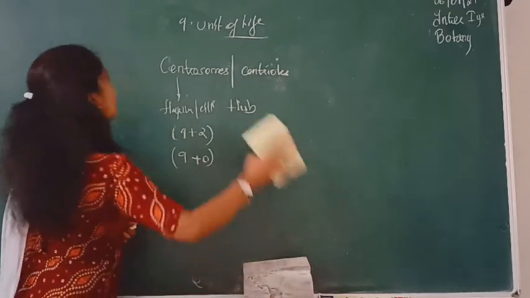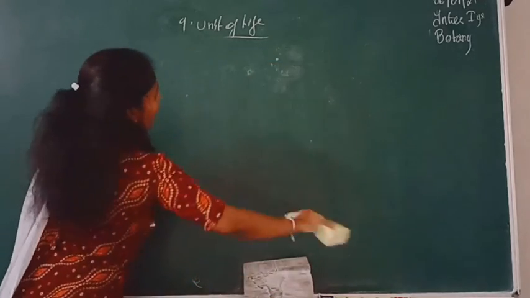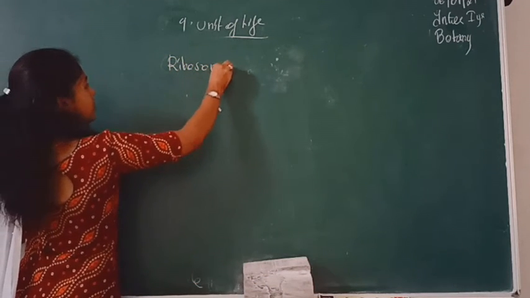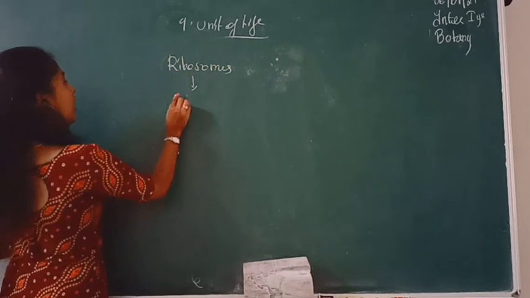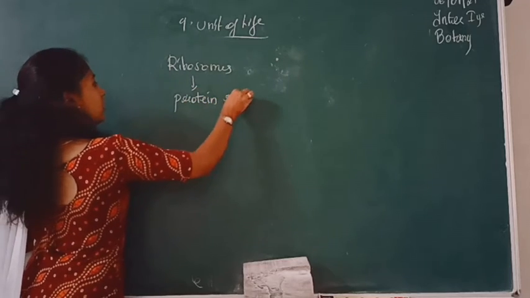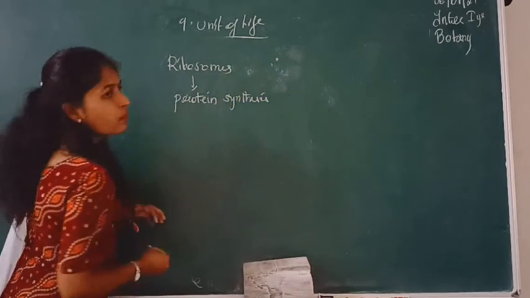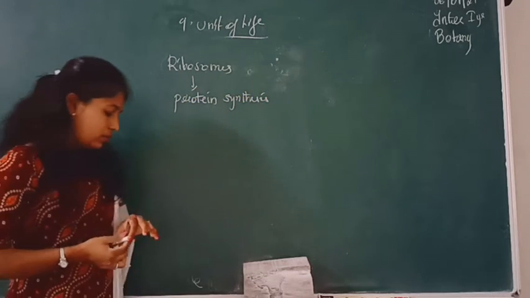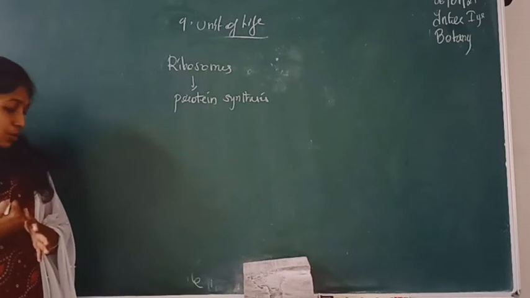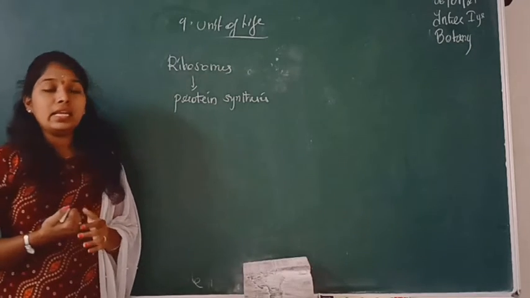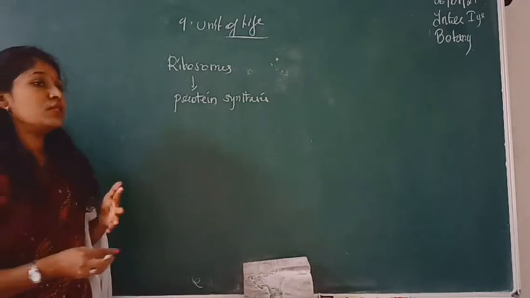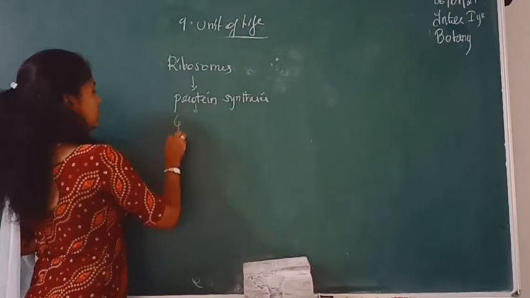And now we will move on to the next important cell organelle called ribosomes. The basic function of ribosomes is that they help in protein synthesis. For what do they help? They help in the process of protein synthesis. These ribosomes are granular, made up of ribonucleoproteinaceous, membraneless cell organelle. And the concept of ribosomes was given by a scientist, George Palade. Who was the scientist?